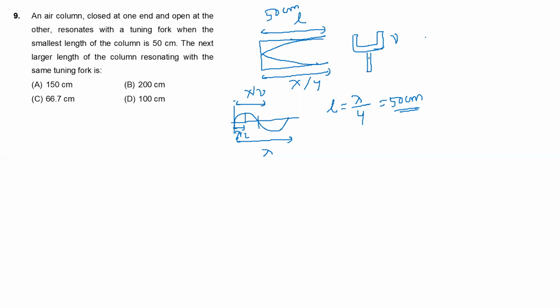And in the second case, what is happening in the second case? Diagram only. Let me take a wave here. Like this it is happening. Not 2, only 1.5. See here.